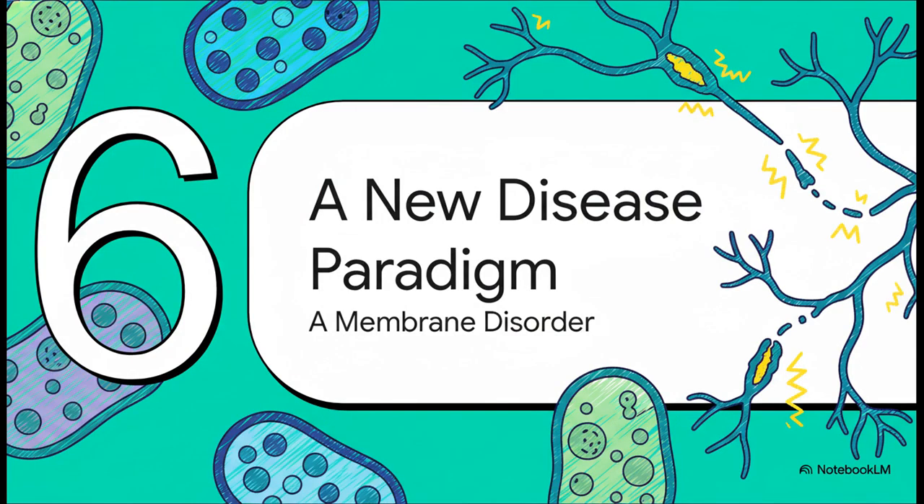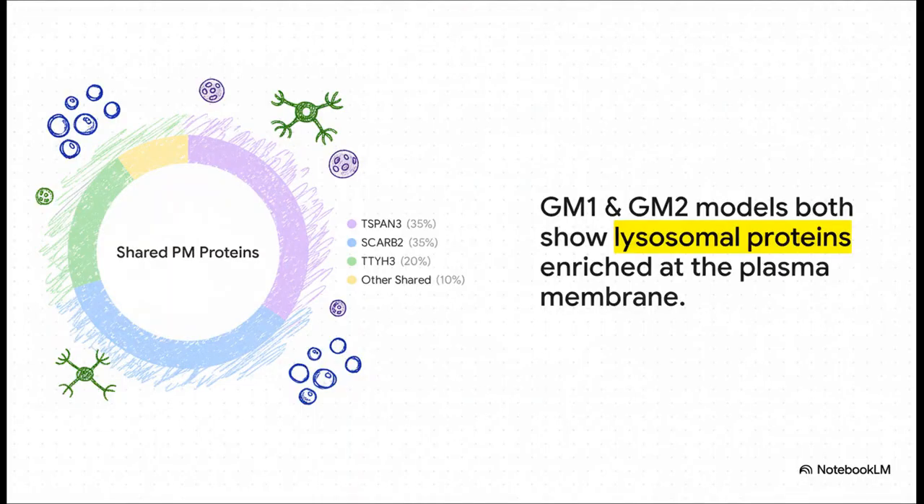The final piece of the investigation asks whether these findings represent a mechanism that is conserved across related disorders. And the answer to this question leads the authors to propose what is essentially a new paradigm for this entire class of diseases. To see if these mechanisms were specific to GM2 storage, the team created another neuronal model, this time for GM1 gangliosidosis, by knocking down the GLB1 gene. They then performed plasma membrane proteomics on this new model, and the results revealed a very similar outcome, a significant enrichment of lysosomal proteins, including TSPN3 and SCRB2 at the cell surface.